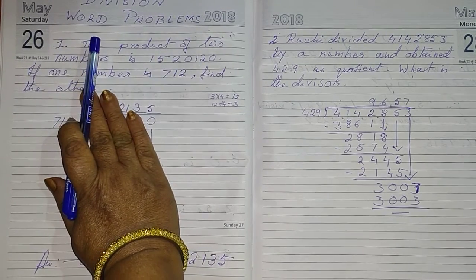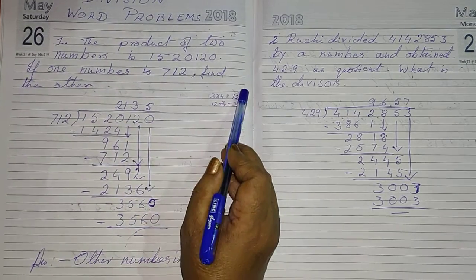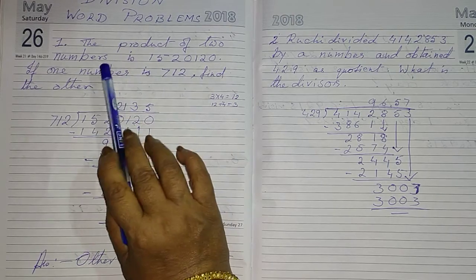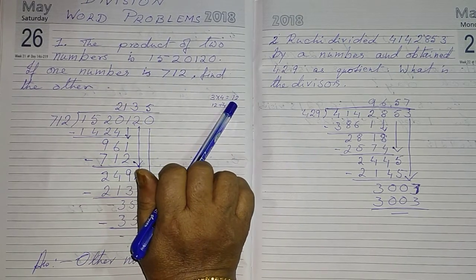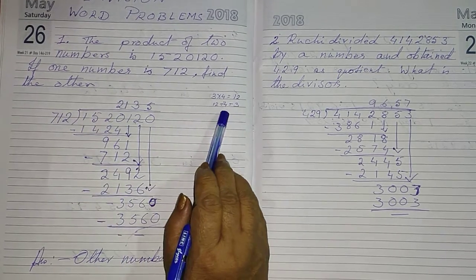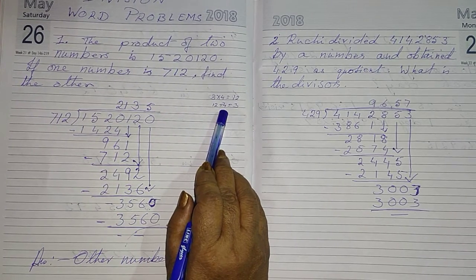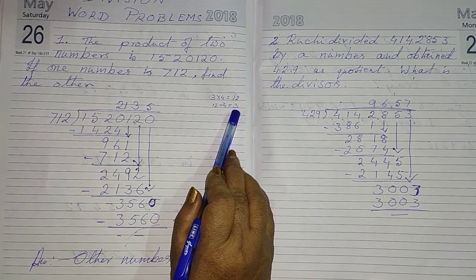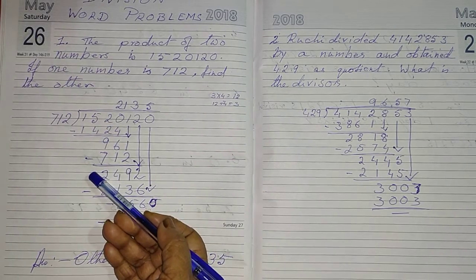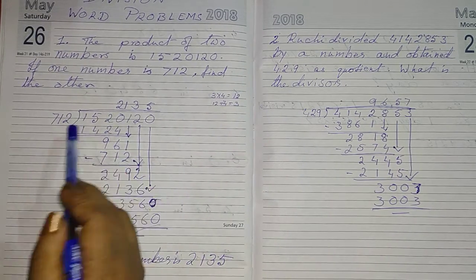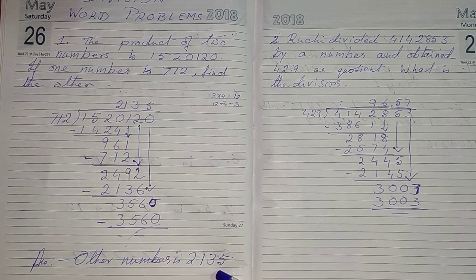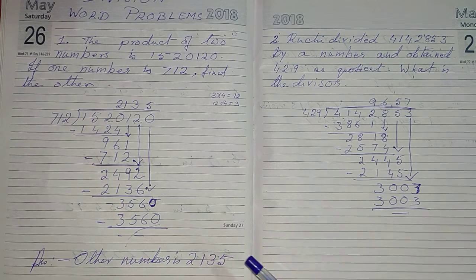Now, before you go on to this sum, I will explain it with a small number. Suppose my question was: the product of two numbers is 12. If one number is 4, find the other number. What will you do? You will divide 12 by 4 and you will get 3. Isn't it so? Similarly, here you have to divide this larger number by 712 and after division you will get the other number.